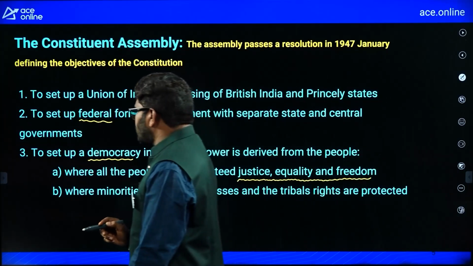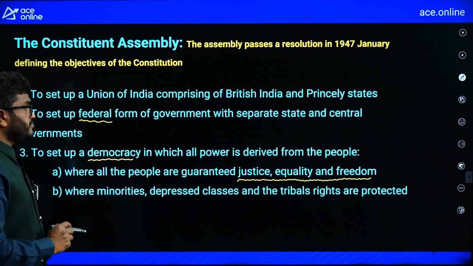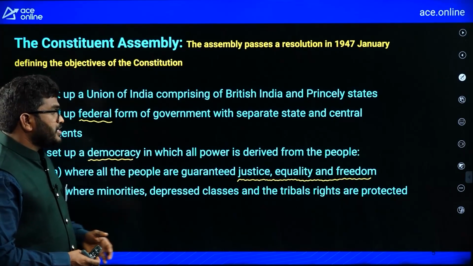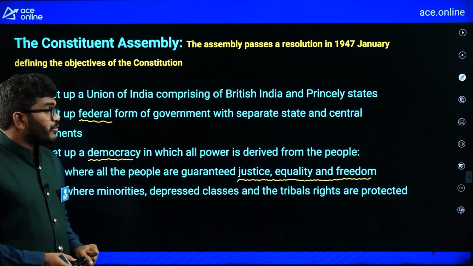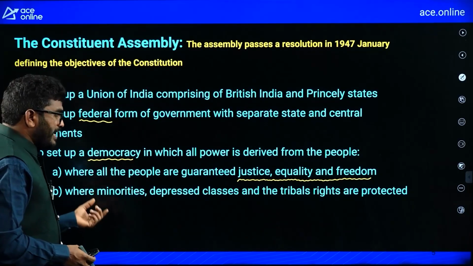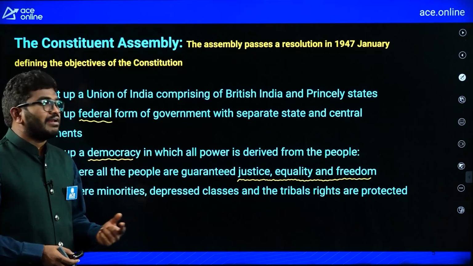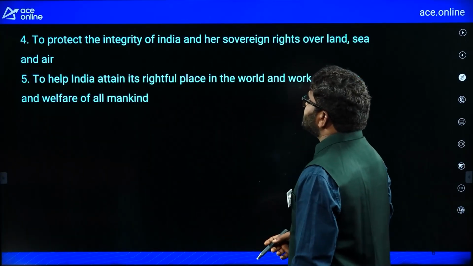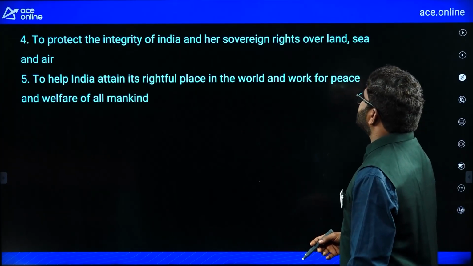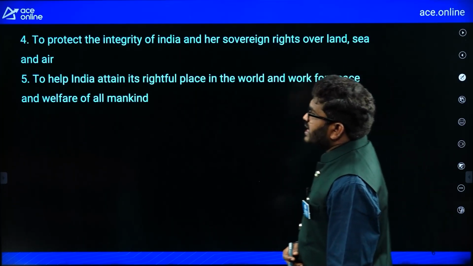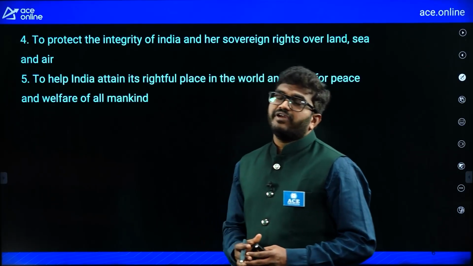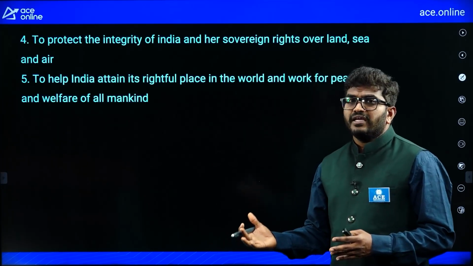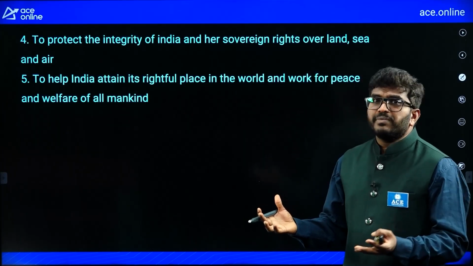So the main objective is to give a guarantee of justice, equality and freedom, and protect the rights of minorities, depressed classes and tribal classes, and to protect the integrity of India and her sovereign rights over land and sea and air. Integrity of India means, like, India is surrounded by water also, right? India has land, so we have complete powers, right?